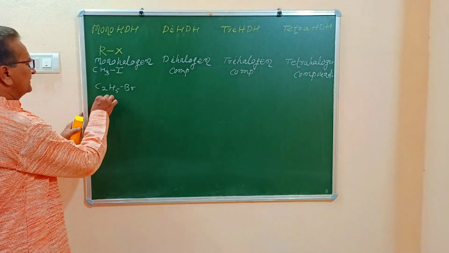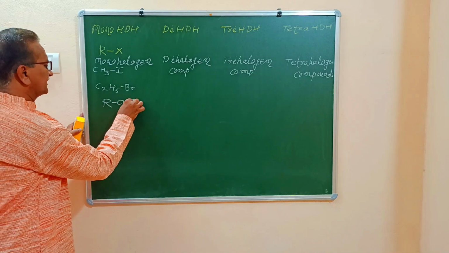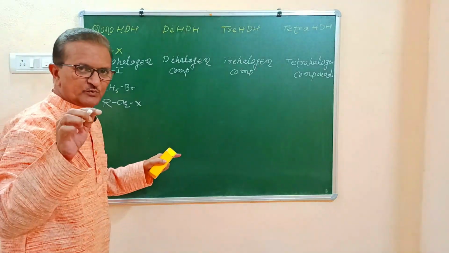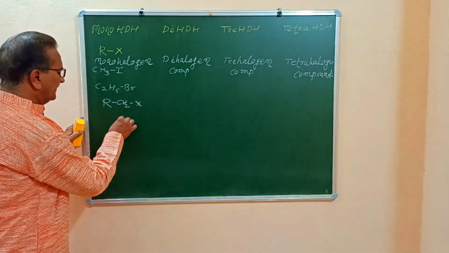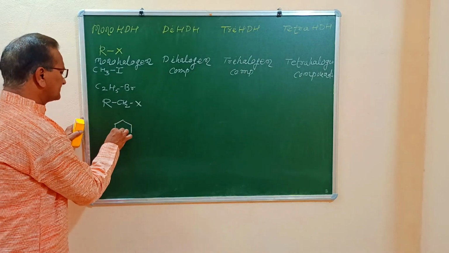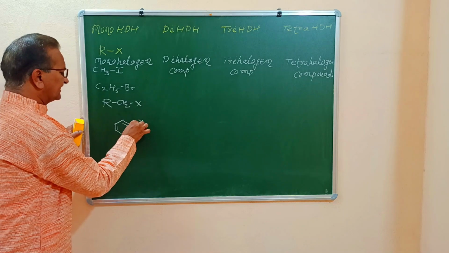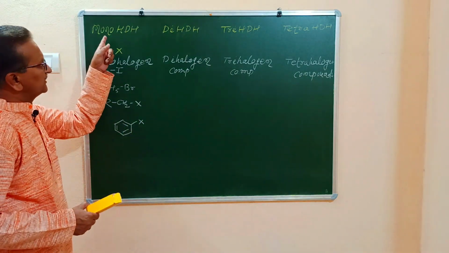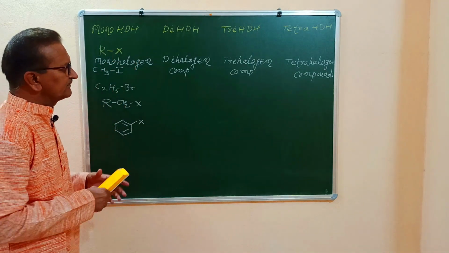Monohalogen compounds in general can be represented like this also: R single bond CH2 single bond X. But this type of classification is important in the case of haloalkanes and haloarenes. In the case of arenes, haloarenes, the halogen atom is directly bonded to the benzene ring. So these are the general representations for monohalogen derivatives of hydrocarbons or monohalogen compounds.